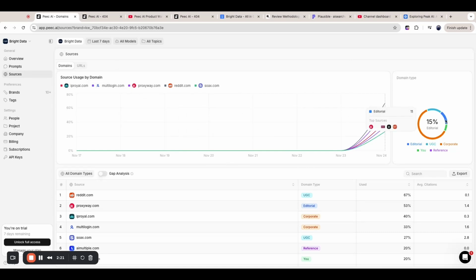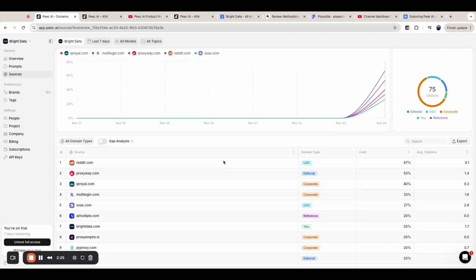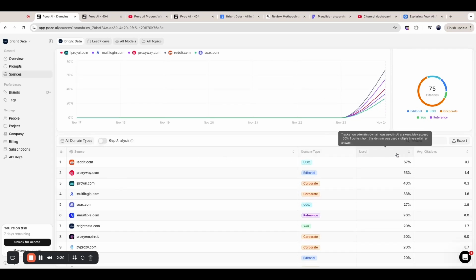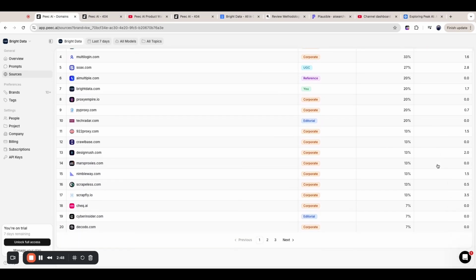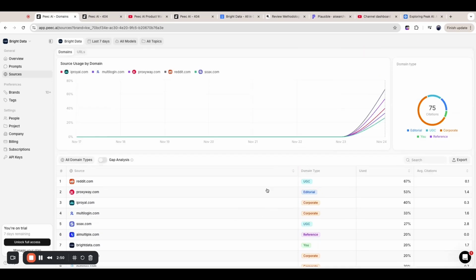Okay, sources. So here we can see the top sources. On the right, it's broken down by category, and here we can see which ones. All right, cool. They have the domain type, how often it's used in answers. Okay. And the average citations: the domain's average number of citations within a chat when used as a source. I'm not completely sure what this means. I'll read it again later. Okay. So here we can see this.